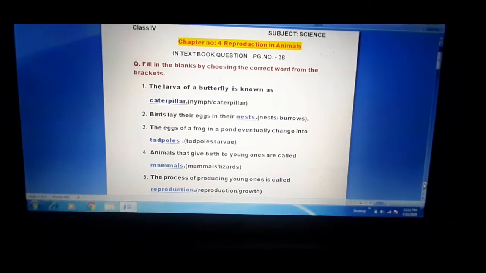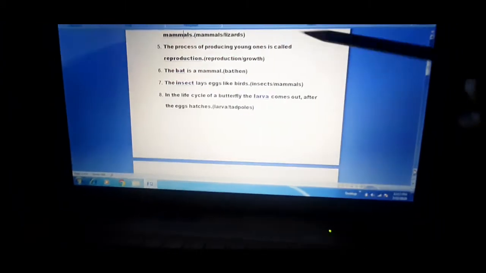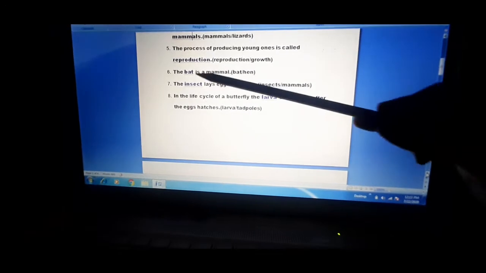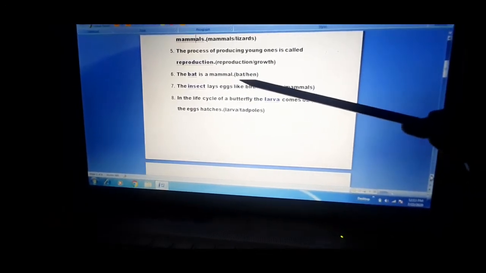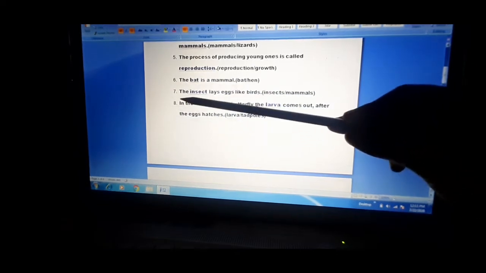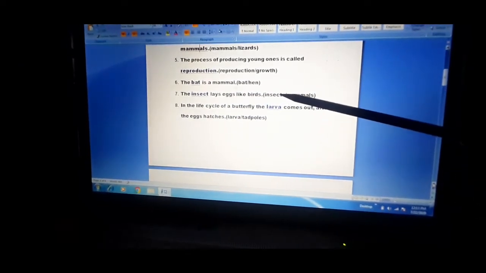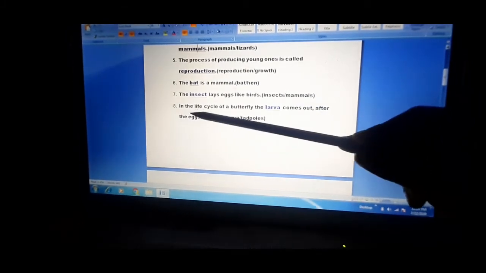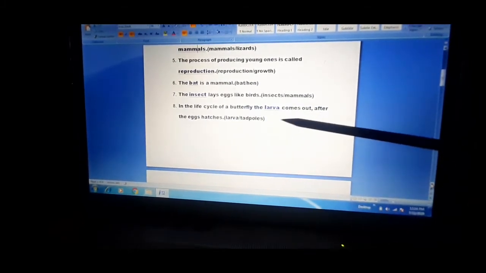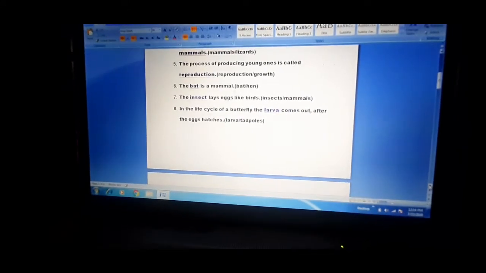Now the next. The dash is a mammal. What is the answer? Bat. You have to fill in bat. The dash lays eggs like a bird, and your answer is insect. Now, in the life cycle of butterfly, dash comes out. Which comes out? Larva.